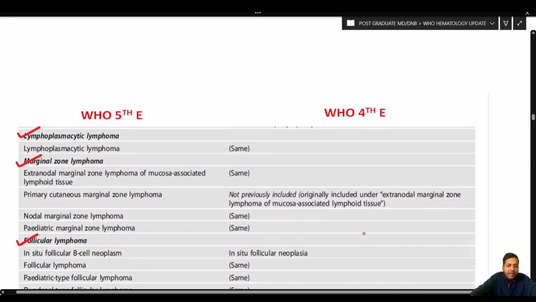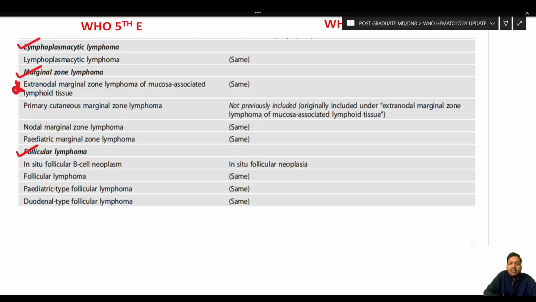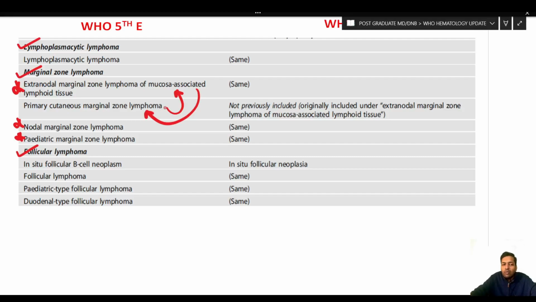Okay, now we will discuss the marginal zone lymphoma. Now, if you see, most of the entities are the same. That is, the extranodal marginal zone lymphoma of MALT was there before, it is here now. Nodal marginal zone lymphoma was there before, and is included here now. The pediatric marginal zone lymphoma was there, and is now as well. The only new thing is that primary cutaneous marginal zone lymphoma was previously under the heading of extranodal marginal zone lymphoma. It has come out of that as a separate entity. That is the only change. Not much change is there in the marginal zone lymphoma.